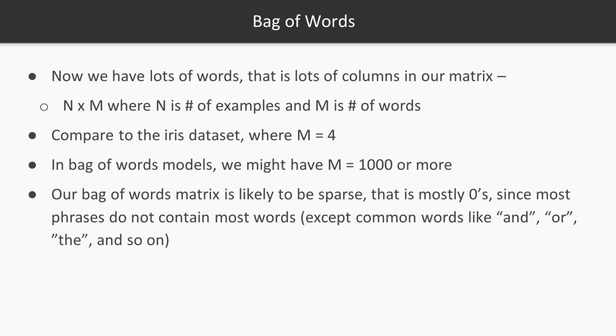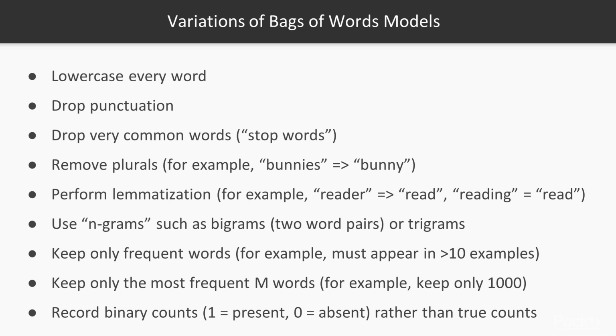If we want a bag of words model for lots of phrases or documents, we can gather all the unique words that occur across all the examples and make a huge matrix, which would be n by m, where there is n number of examples and m number of words. We could easily have thousands of dimensions compared to the iris 4-dimensional model. The bag of words matrix is likely to be sparse, meaning mostly zeros, since most phrases don't have most words. There are a variety of different processing steps we can do when building a bag of words model. You may see any combination of these listed in practice. Finding out what works best for your particular data requires some experimentation.